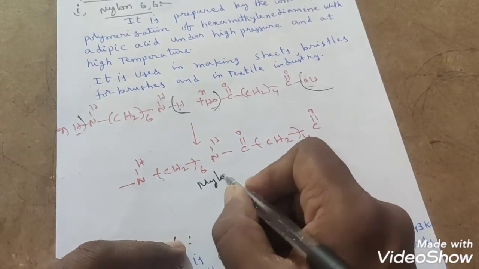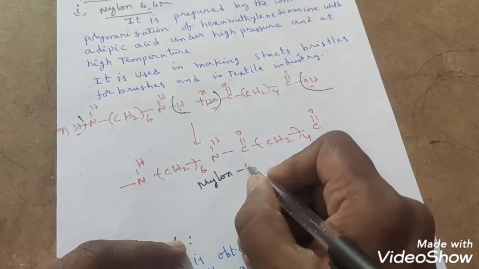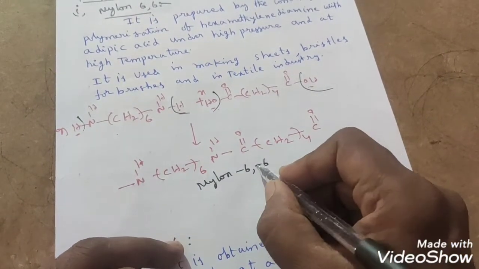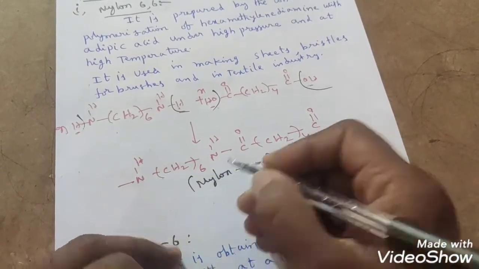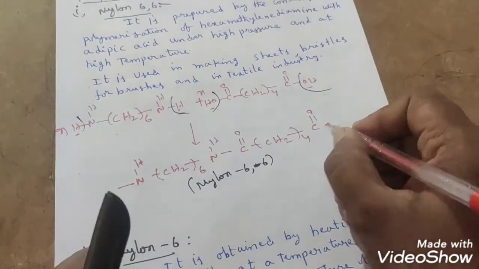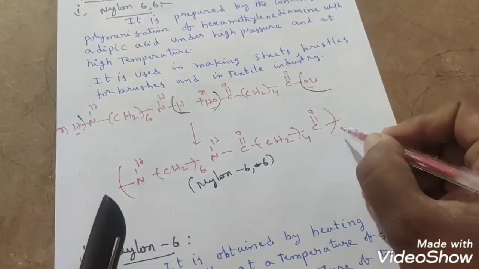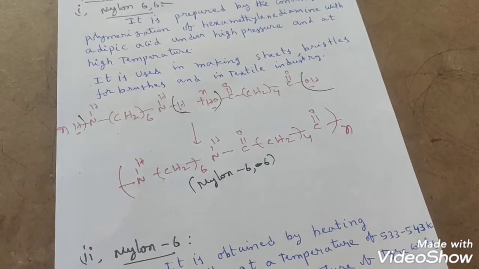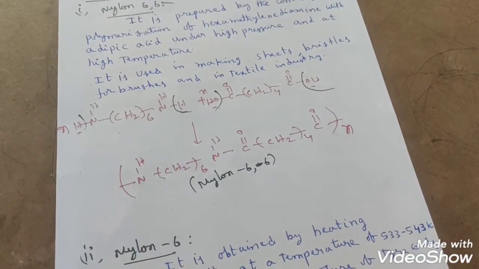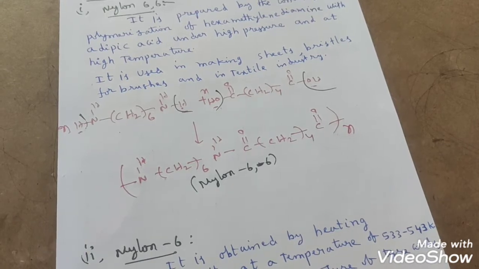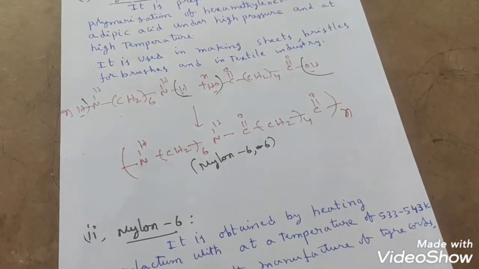Nylon 6,6. So like this, here how many times this repeating unit will form means here n times, right? N times you will get it. This is nylon 6,6 preparation, students. Already we have discussed. Once again you watch that one if you have any doubt.